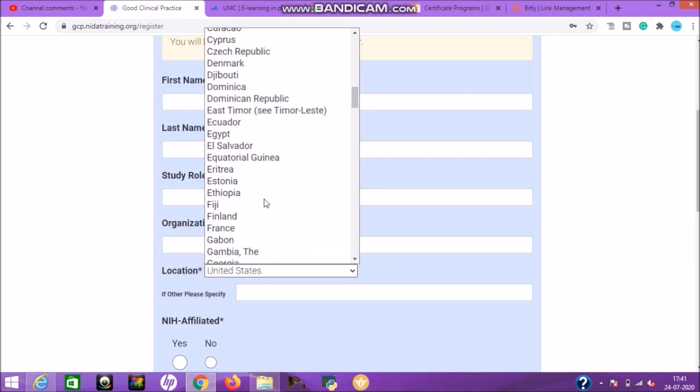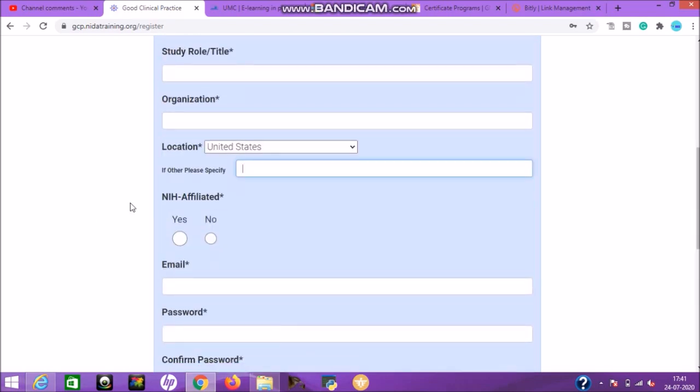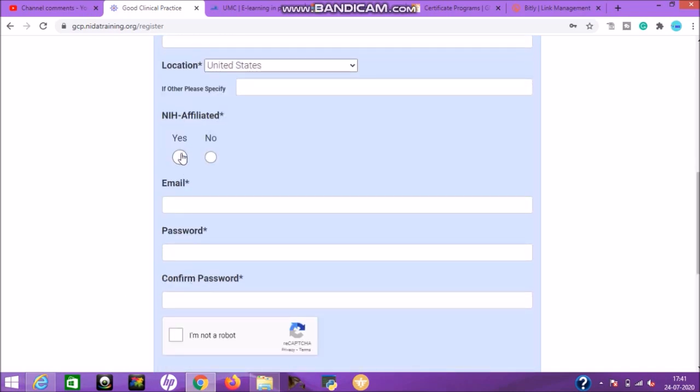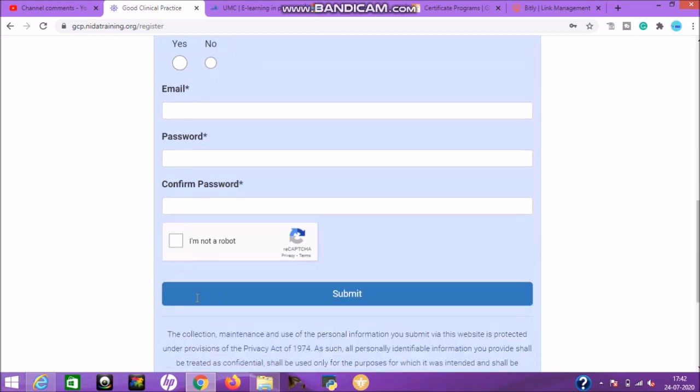For every country this is available, and if it is not mentioned here, then you can specify it. Then select whether your institute or organization is NIH affiliated or not. If it is not, then select the no option, and if it is, then select the yes button. After that, put your email ID, create a password, type the same password again, click I am not a robot, and then submit.